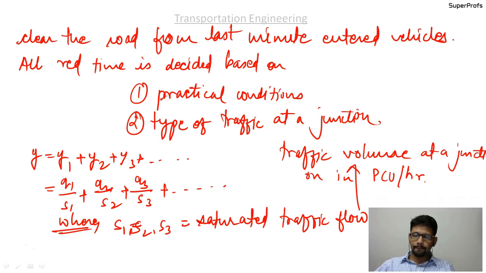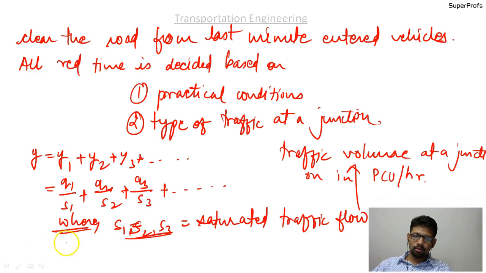You can obtain this value at a traffic junction by allowing vehicles with continuous green time. So you don't apply any red signal, you don't stop any vehicle, and you allow all the vehicles to pass, then you will get this saturated traffic flow.